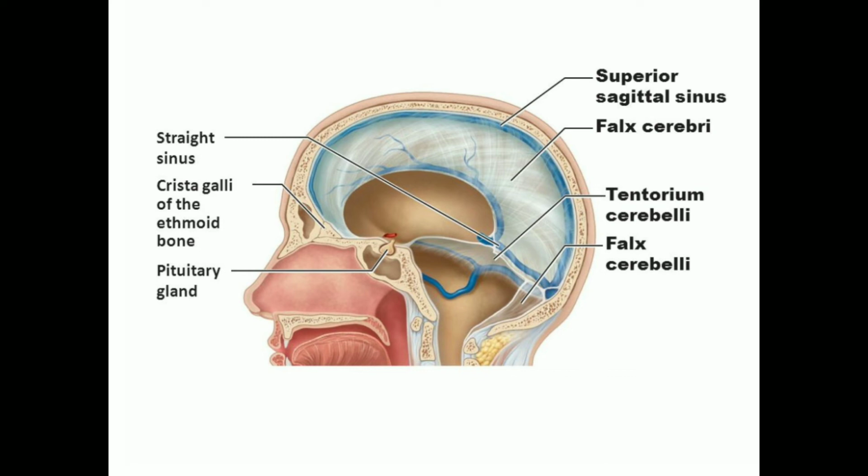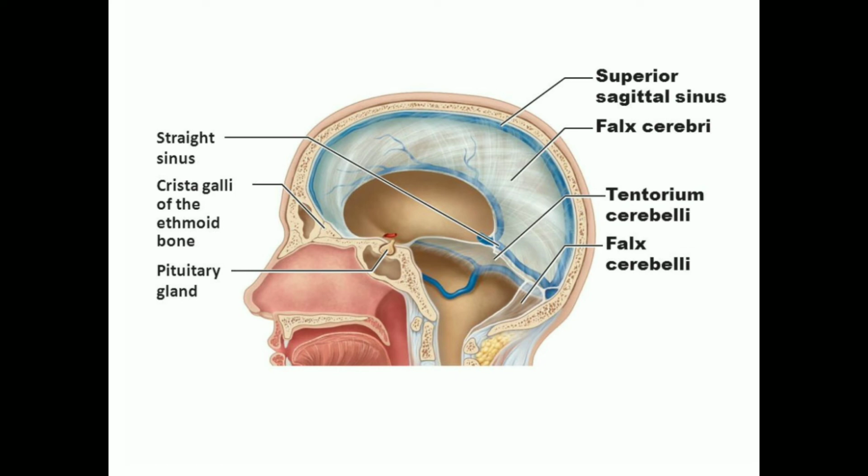Next, what you are looking at here, which is this? This is called falx cerebelli. This separates the two cerebellar hemispheres. You know cerebellum, right? So the two cerebellar hemispheres are separated by falx cerebelli. So know the name. There is one more sinus present in this. That sinus is called the occipital sinus. So falx cerebelli consists of the occipital sinus.